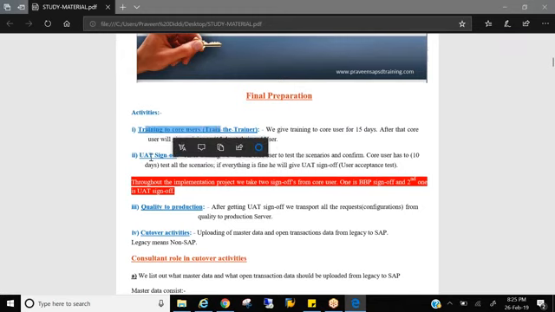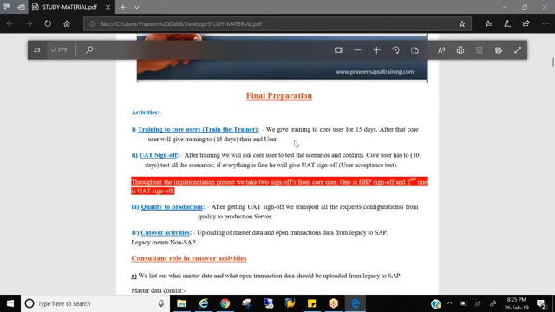Then we ask for UAT sign off, that is user acceptance test, because we configured everything, we tested everything, and from our side we are saying that everything is perfect. But who is the person to certify and give a sign off saying that everything is perfect? That is the core user, because he has explained all the scenarios and he should test and try it.